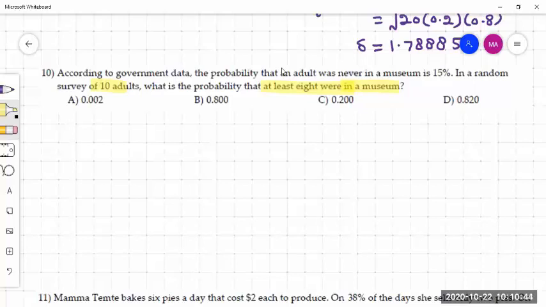In this case, the probability of never being in the museum is 0.15 or 15%.